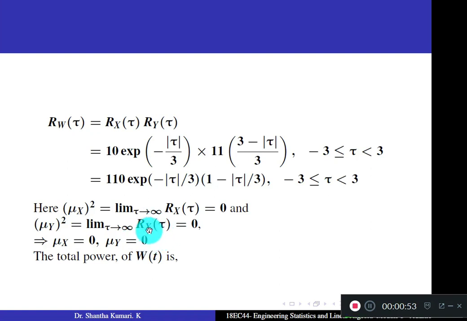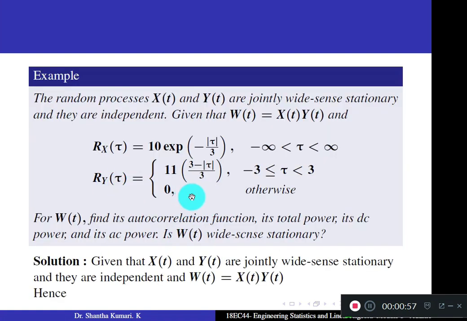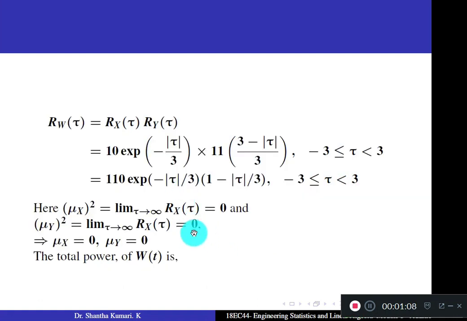Just correct this, this should be Ry of tau. For tau tending to infinity, you can directly use the second definition, since tau is not in this interval. So the answer is 0. So just correct this, this should be Ry of tau. Because of this, mu x is 0 and mu y is also 0.